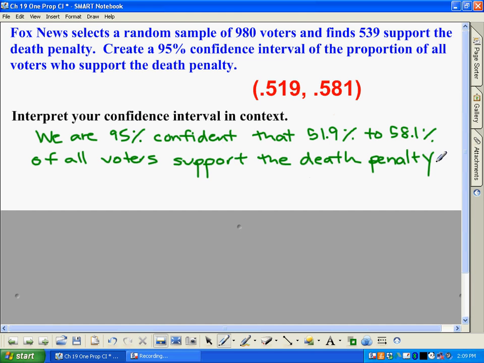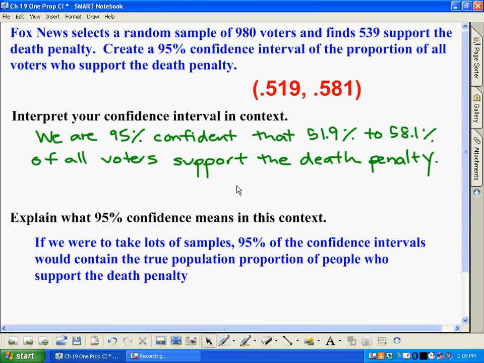And that's a lot of information there, and it certainly saves us a lot of time and energy. Now, there's obviously no guarantee that it's in this range because we're only 95% confident of that, but certainly it gives us something to think about in terms of what that actual number is. So that's typically what we do in every single problem. Occasionally you're asked for one other thing, and it's not commonplace, but maybe sometimes: explain what does 95% confidence mean in this context.